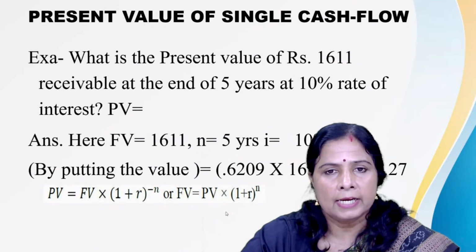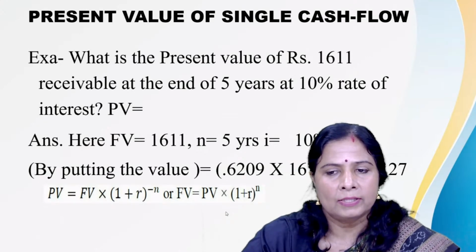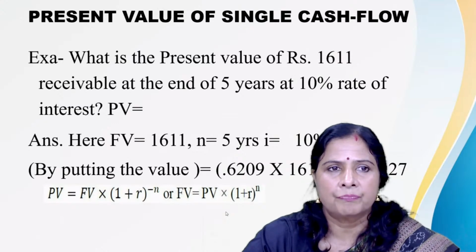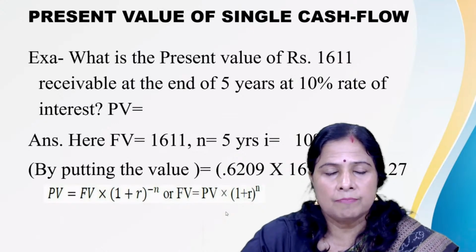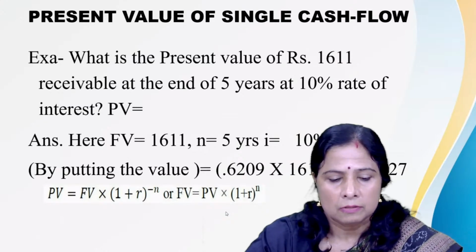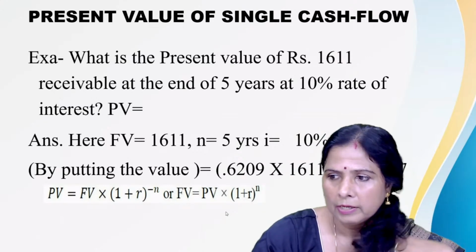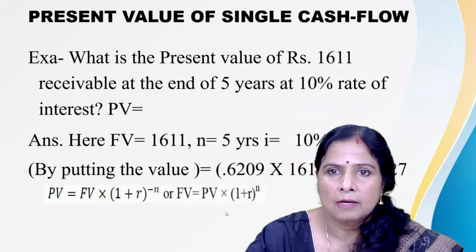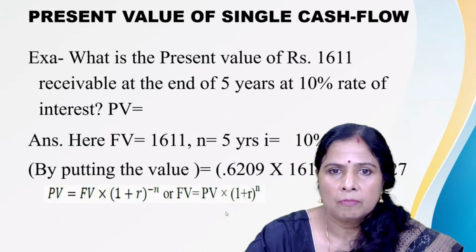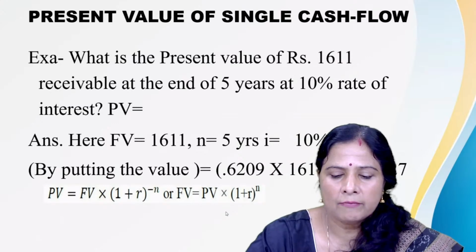That means if I'll get 1611 rupees at the end of the 5 years, and if the prevailing rate of interest is 10%, then today the present value of that 1611 is equal to 1027 rupees only. So that is how we can calculate the present value of the single cash flow. If we will get 1611 at the end of the 5th year, then today's value is 1027.